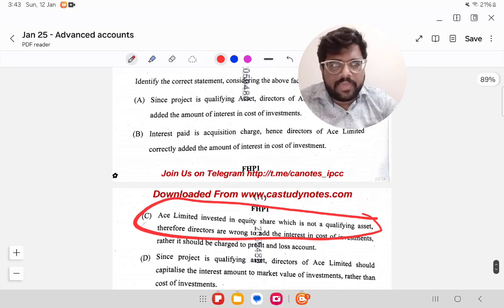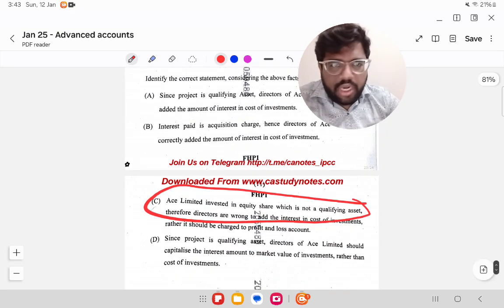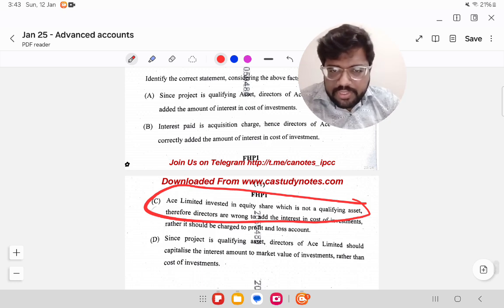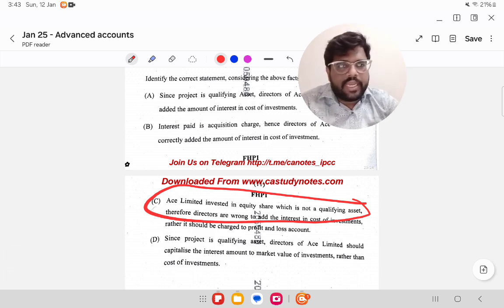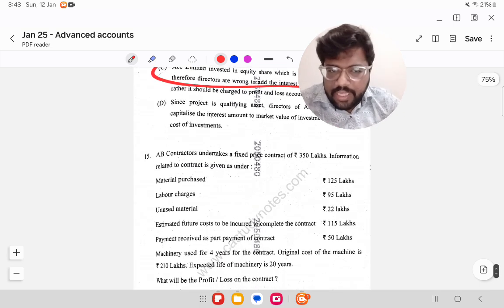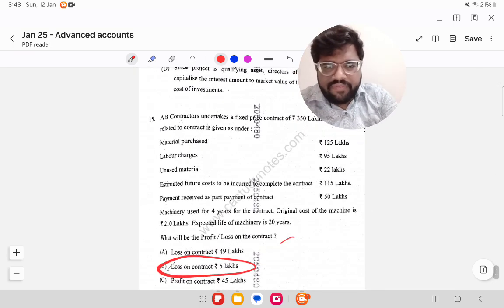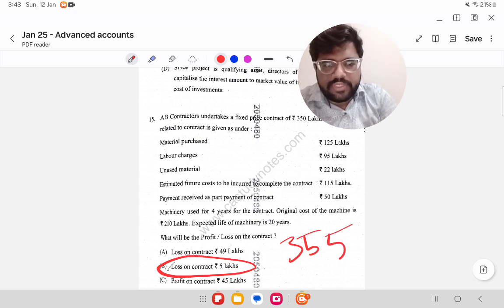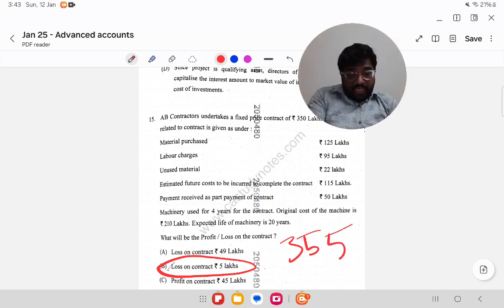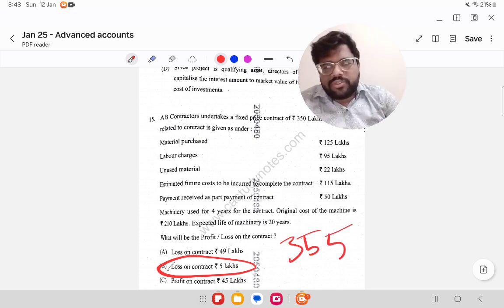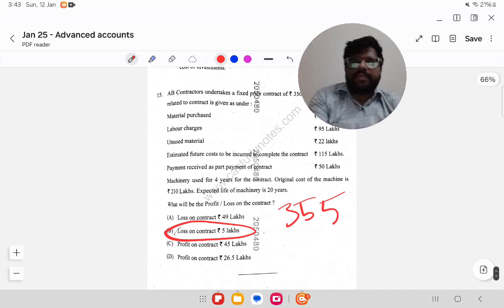And there was a question from AS 16. It is not a qualifying asset, so one of the options will mention that it is not a qualifying asset, so it has to be taken into P&L. That is the right answer. And the last question, they will have a total cost of 3,55,000, I guess. So 3,50,000 is the contract price, so loss of 5 lakhs is the right answer.